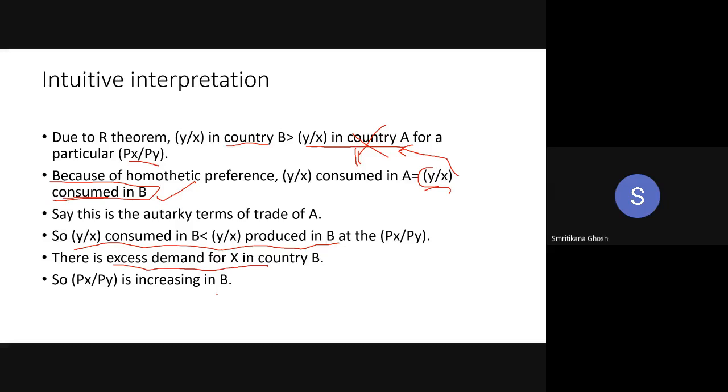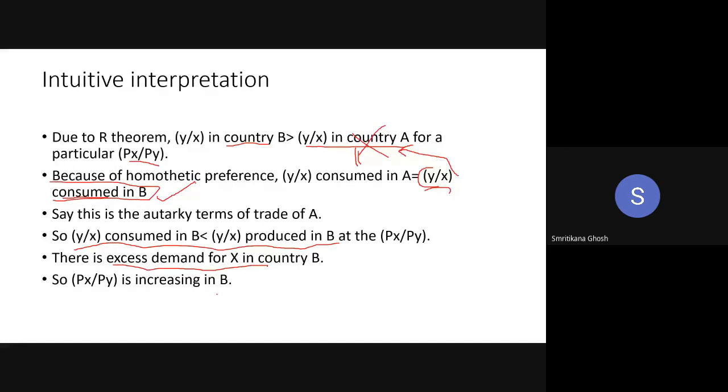Then we are getting my fourth bullet. And making the inverse of that fourth bullet, we get our fifth bullet, that is the excess demand for X in country B. If there is excess demand for X, then price will increase automatically. So Px by Py is increasing in country B.